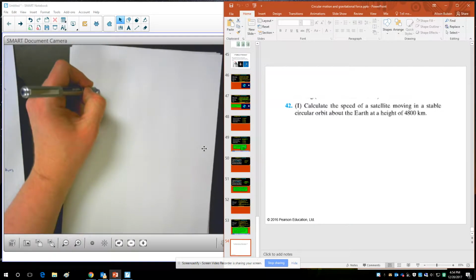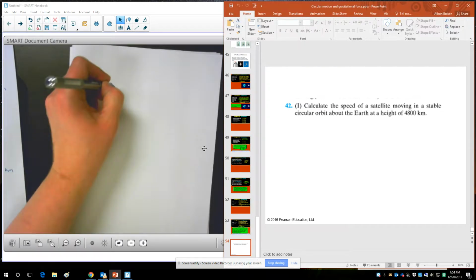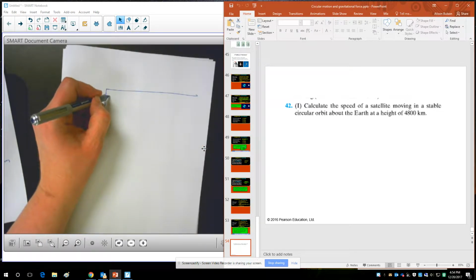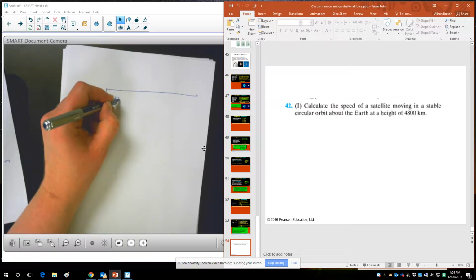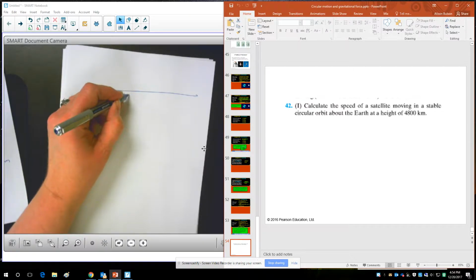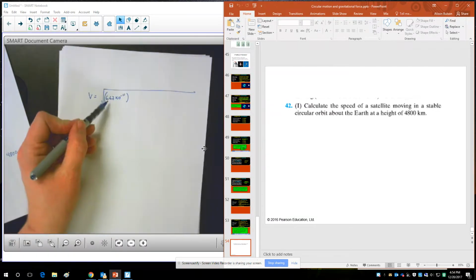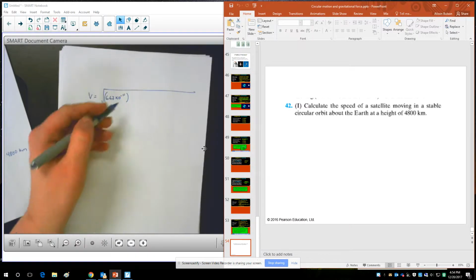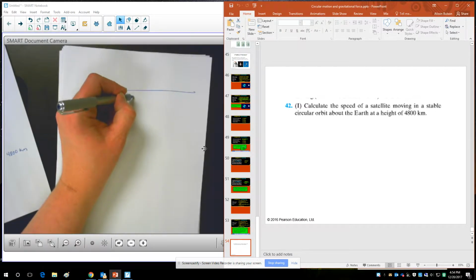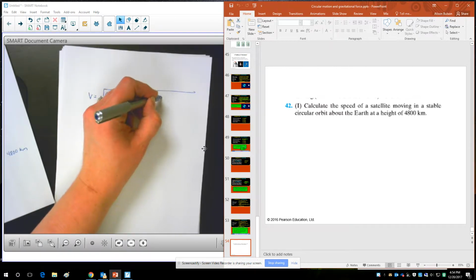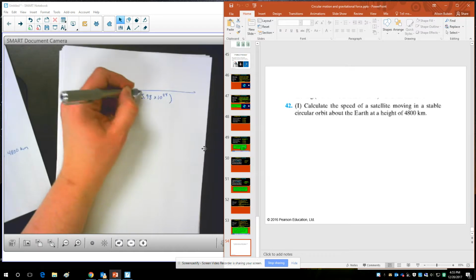We have v equals the square root of, it's going to be hard to fit all those values in here, but G is 6.67 times 10 to the negative 11th. The only way I can fit this on the page is to not include the units. Units of G are newtons times meters squared divided by kilograms squared. Then I'm going to multiply by the mass of the Earth, 5.98 times 10 to the 24th, in kilograms.